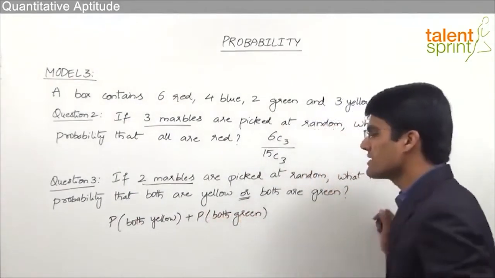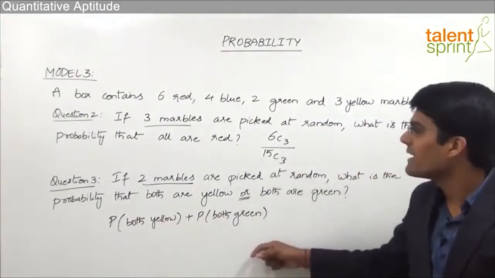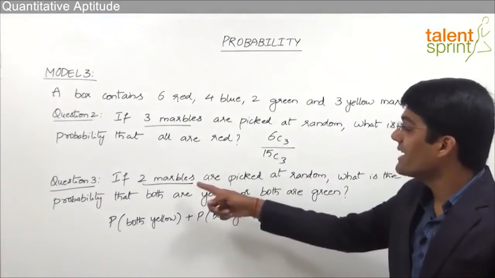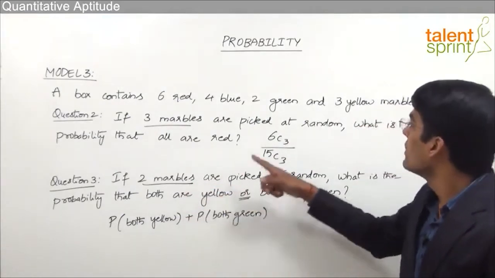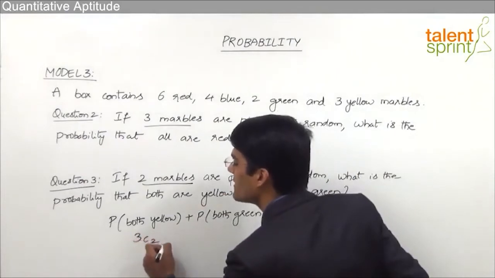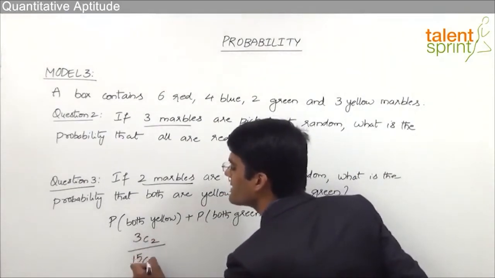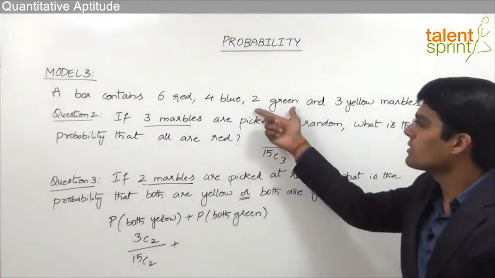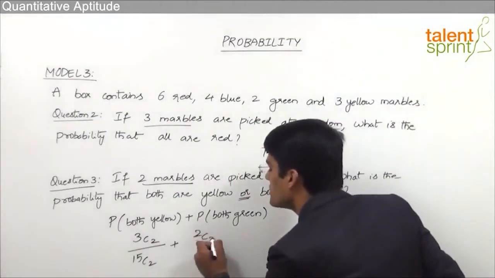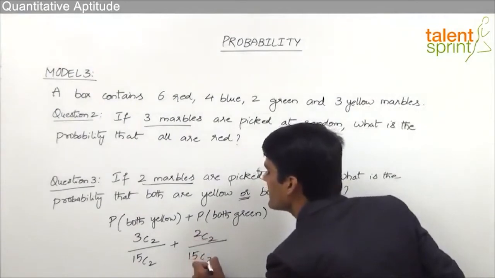Please do not waste your time in writing down all these steps in the exam. Directly take down the required answer. Now both yellow marbles, we need to select 2 marbles such that both are yellow. Total we have got 3 yellow marbles. So this can be done in 3C2 ways divided by total number of ways 15C2, plus we have got total 2 green marbles and we need to select 2 green marbles. So that can be done in 2C2 ways divided by again 15C2.